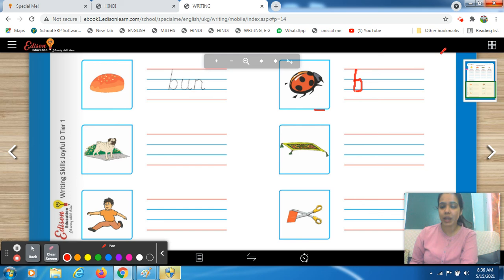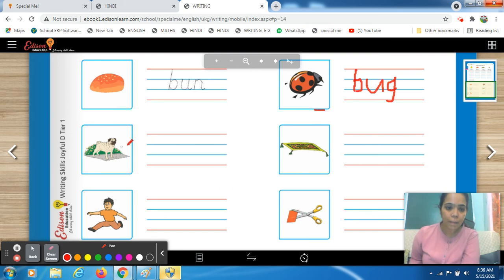Ma'am, it comes from letter U. Yes, it comes from your letter U. And what is the ending sound, students? Ma'am, G. G is the ending sound. Very nice. Which letter do I have to write over here? Ma'am, G. Good. So, bug. This is a bug. And you also say it as ladybug, right?